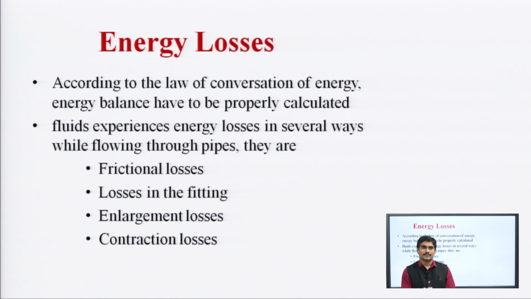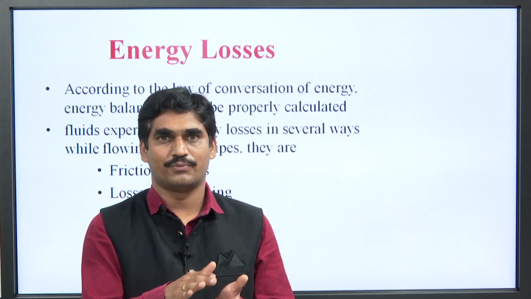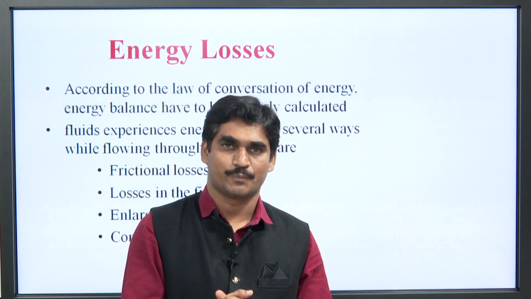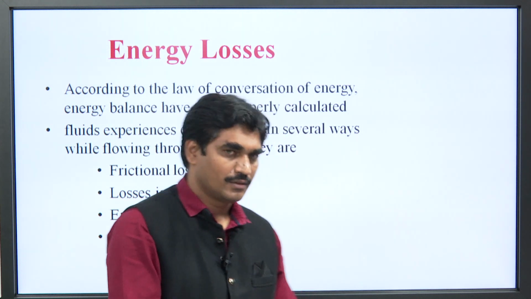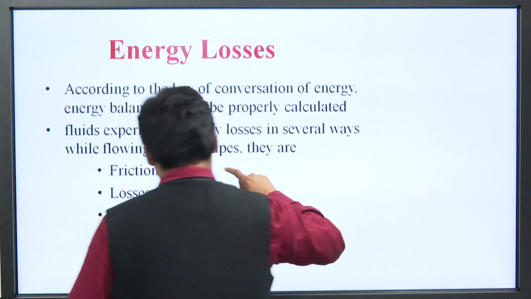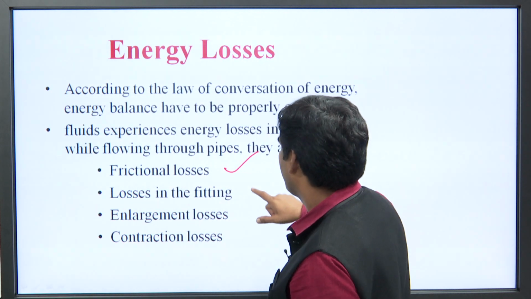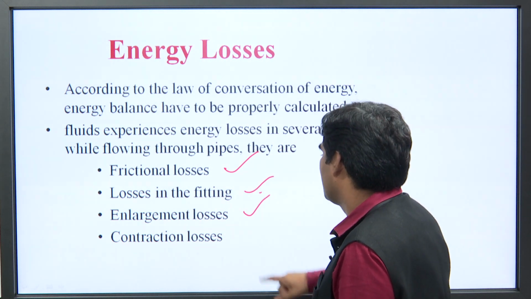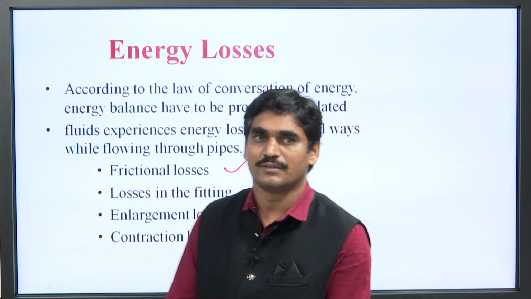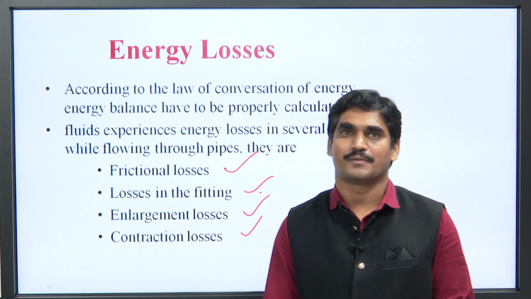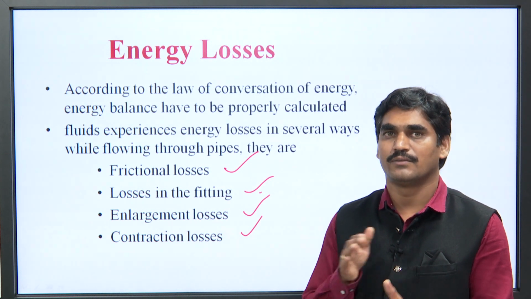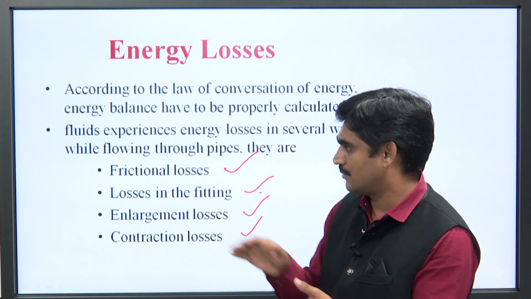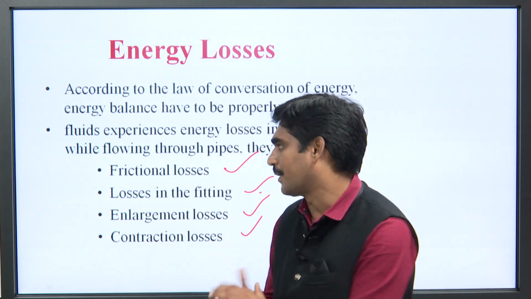Okay. So, during the flow of fluids, the fluid experiences different types of energy losses. There are 4 types of energy losses. First one is frictional losses, losses in the fittings, enlargement losses, and contraction losses. So, these are the 4 types of losses which occur during the flow of fluids into a pipe or during its movement into a pipe or system.